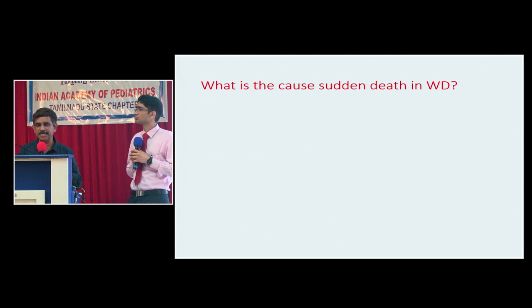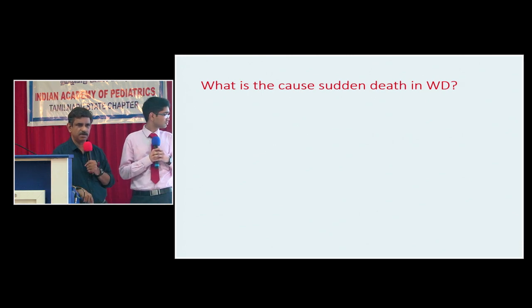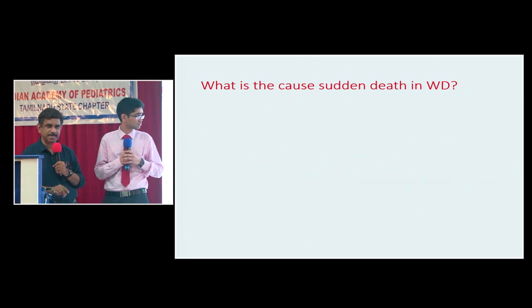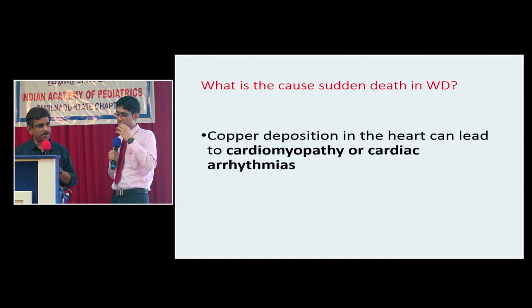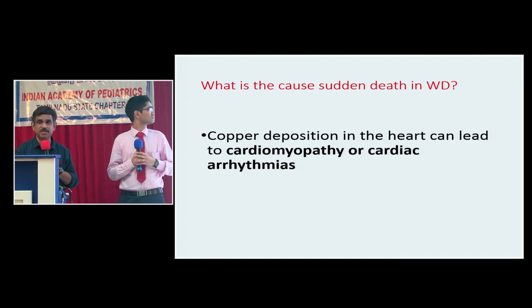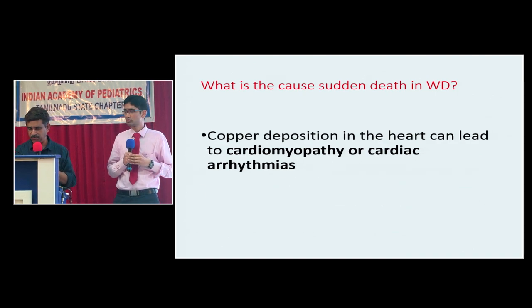What is the cause of sudden death in Wilson disease? You have a child who is doing extremely well, doing well on treatment, but he suddenly dies. What may be the cause? Arrhythmias. Always think of it. It may be rare, but cardiomyopathy has been described, and cardiac arrhythmias too have been described in children with Wilson disease.